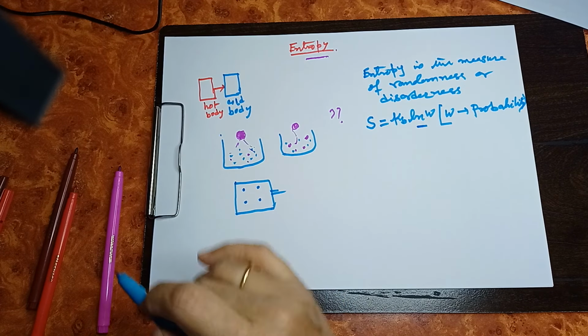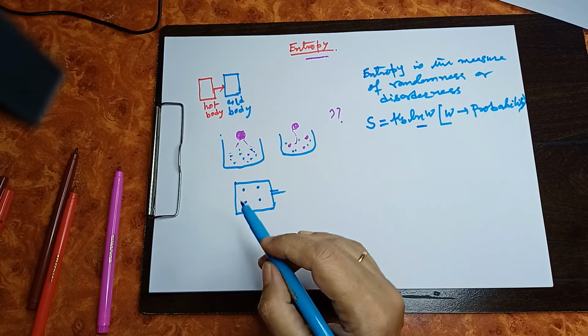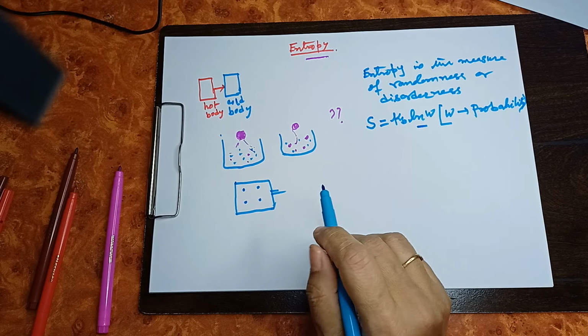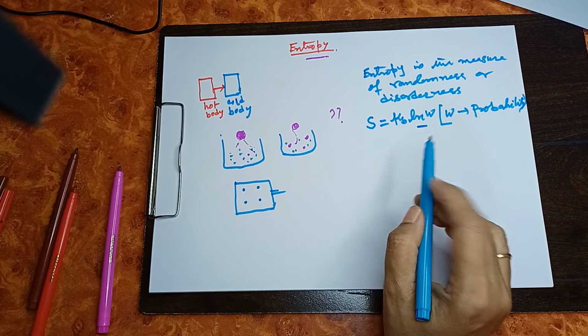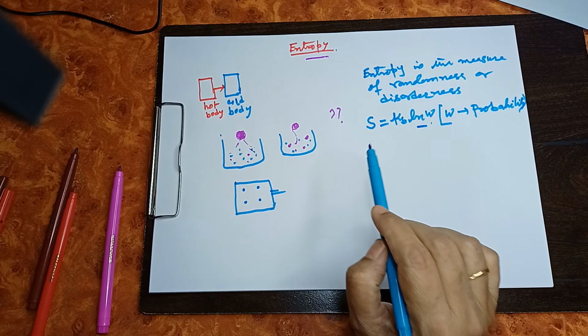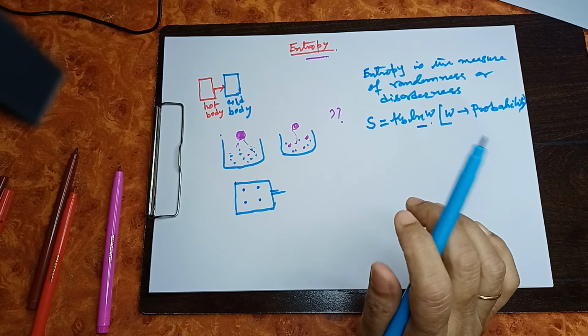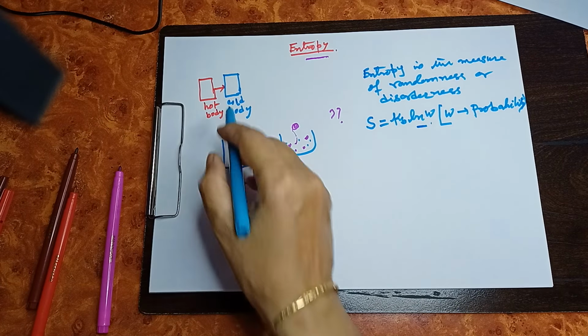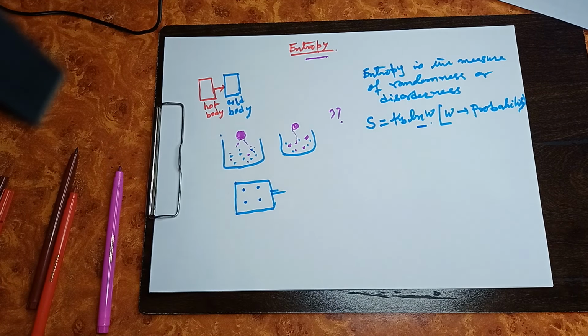If there is a greater number of probabilities, the existence of these molecules in more arrangements means this probability will be more. When the probability is more, entropy increases. Now this is the concept. Now with this, we can explain this one.